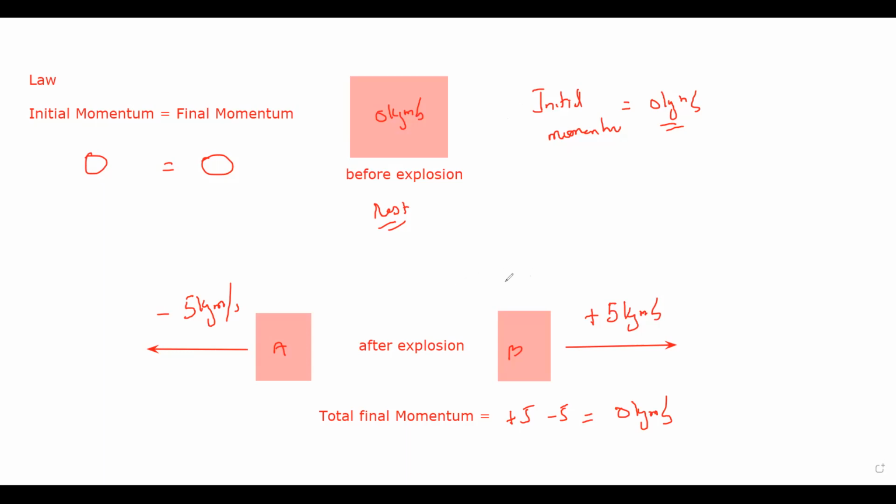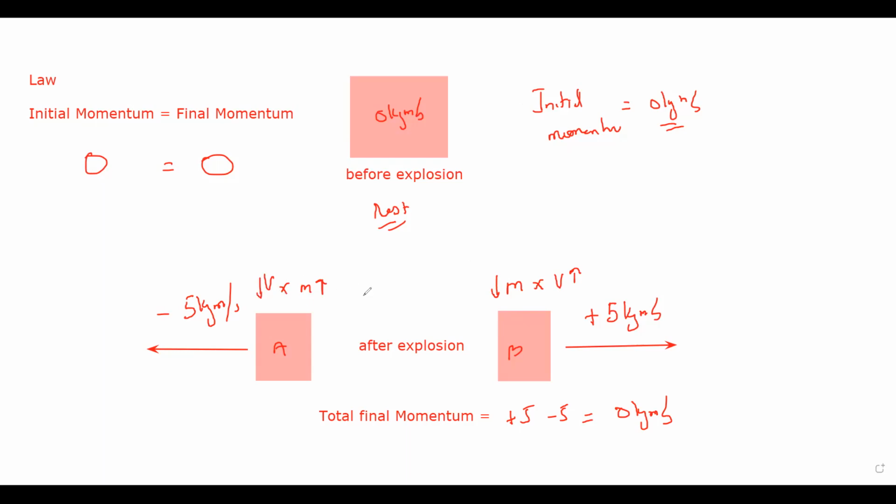And because momentum is a product of mass and velocity, for example, if it explodes into two fragments, if the mass of that fragment is small, it will move at a high speed. And the one which has more mass will move at a slower speed, but the momentum will be the same.